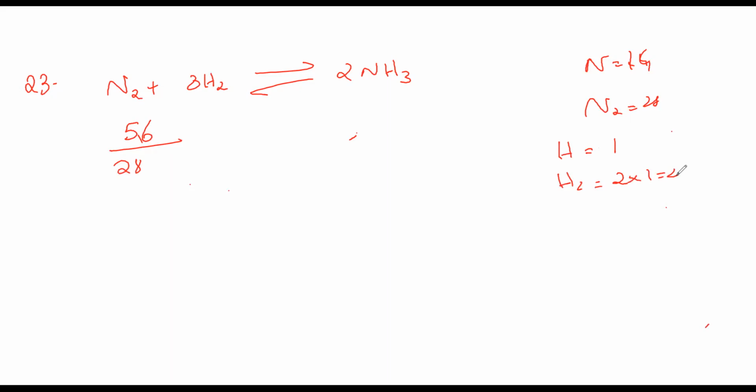So what is our hydrogen? 8 grams is given here, 8 by 2. This you leave it, the NH3 we are least bothered. So what is 56 by 28? 2. This is 0 anyway. 8 by 2 is 4. So we'll get 2 moles and 4 moles respectively. And this is obviously 0 moles.